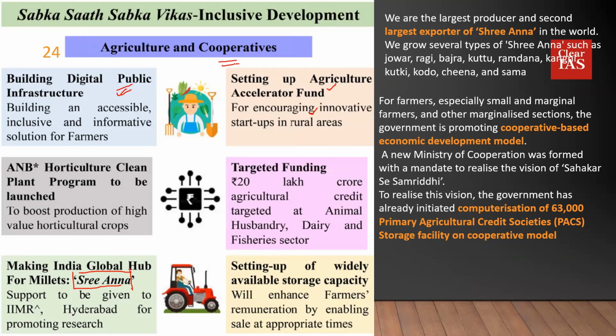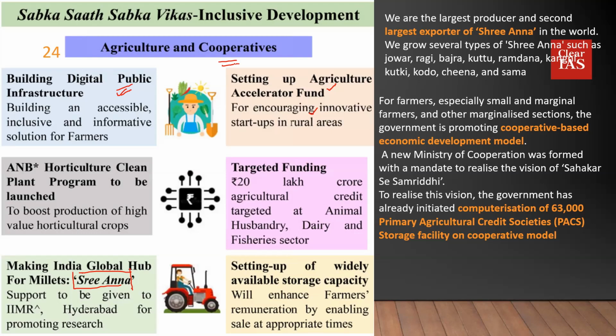Instead, what we can think about is we can help you develop cooperatives. And for that, the government has even created a new Ministry of Cooperation, and they call it Sahakar Se Samriddhi. And the cooperatives will create storage facilities which the farmers can use.